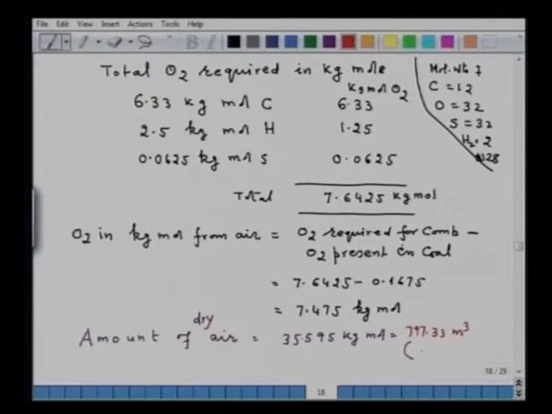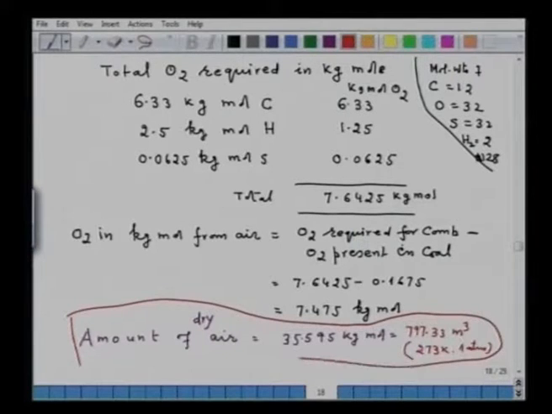Mind you, you have to express here temperature and pressure, and the temperature is at 273 Kelvin and pressure is 1 atmosphere. So, this is in fact the answer for the stoichiometric amount of calculation of air.